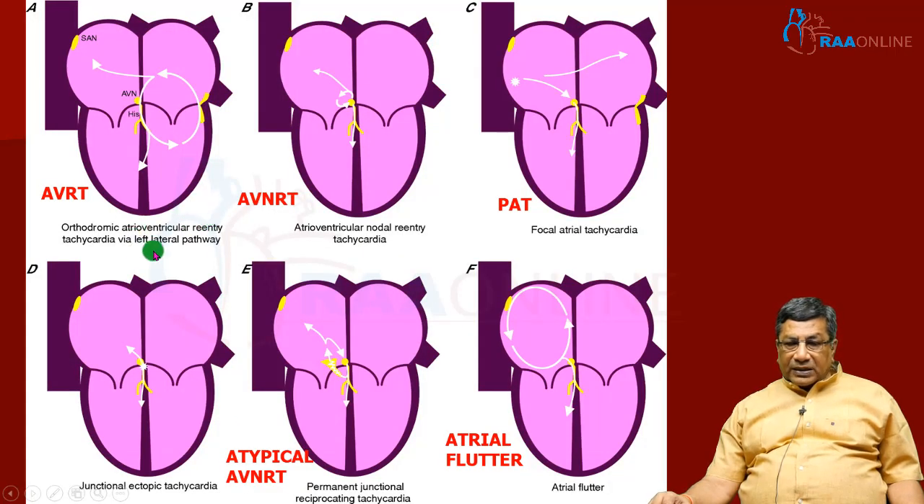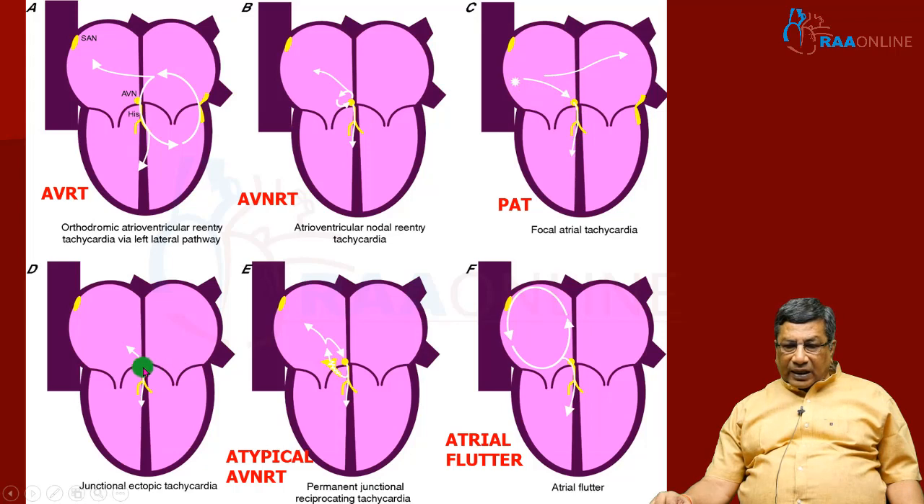So these are the mechanisms of narrow QRS complex tachycardias. There are two reentry tachycardias. In AV node reentry tachycardia, the reentry is happening within the AV node, whereas in atrioventricular reciprocating tachycardia, the reentry circuit involves an accessory pathway. The AV node itself as a reentry mechanism is AVNRT. A single atrial focus firing rapidly is paroxysmal atrial tachycardia.